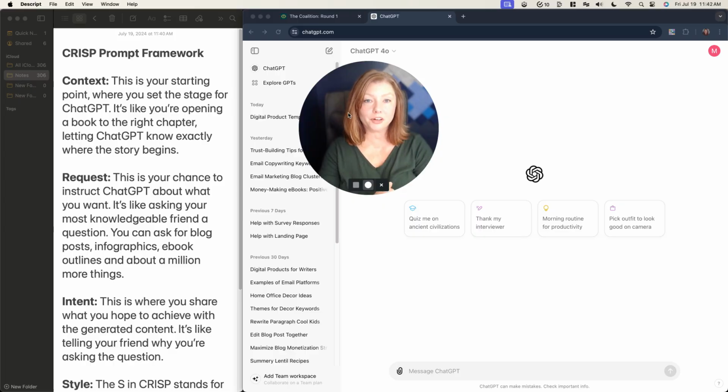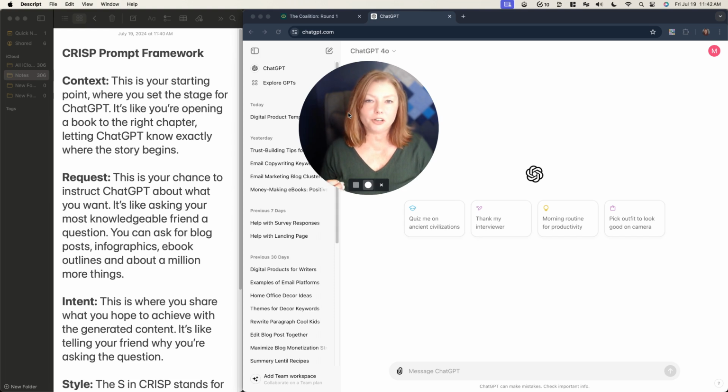Okay, here we are. I've got two things open. We've got ChatGPT over here, and I've got the explanation of the Crisp Prompt Framework on the left over here. So I worked with ChatGPT to come up with the Crisp Prompt Framework. So it was in itself a nice collaboration. And so obviously each letter stands for one part of the prompt that you're going to write. We start with context. That's the C in Crisp.